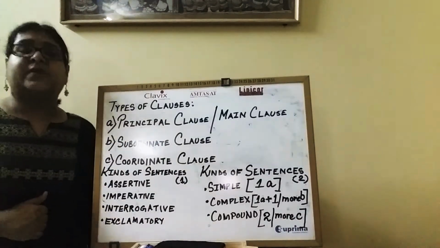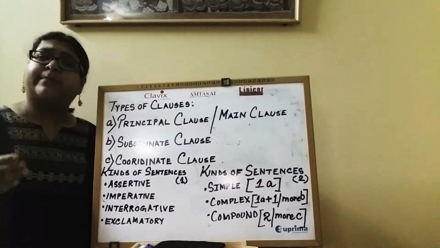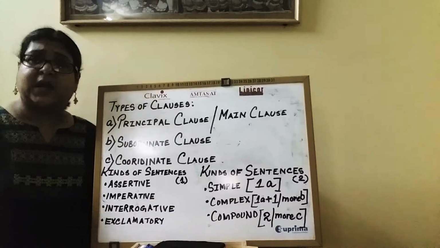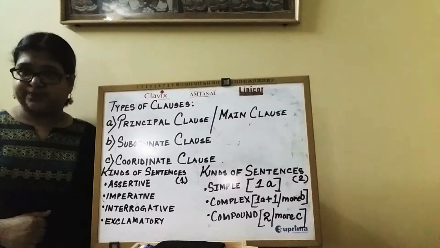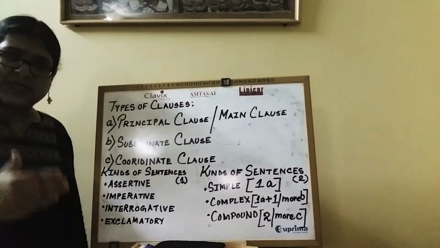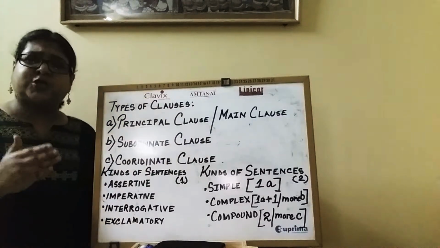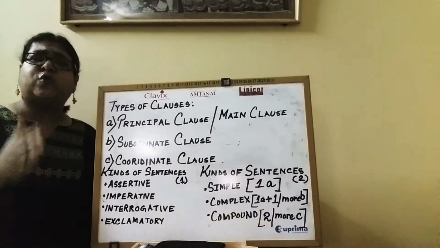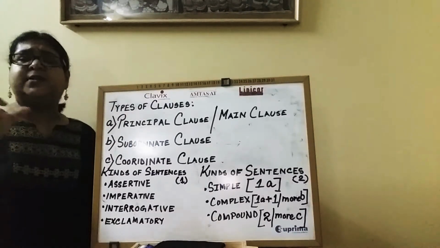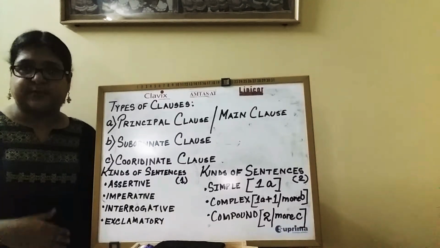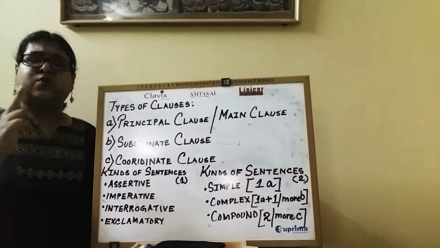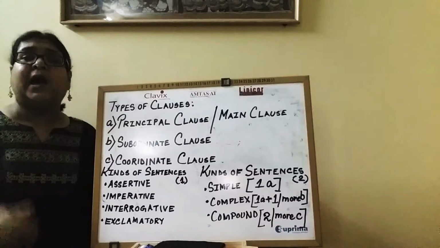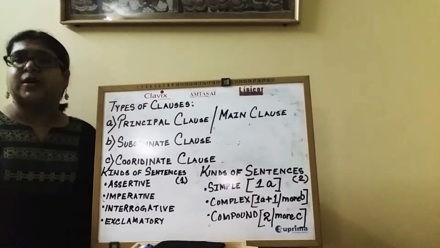Say for example, I pray to God every evening, which mother likes very much. Alright? Now, if you want to split the sentence, you can split it into two parts or two clauses. Alright? I pray to God every evening, part 1. Part 2, which mother likes very much.